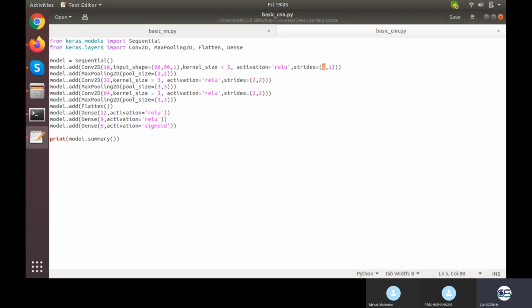So if I go for changing it to 2 by 2, what will it be? 96 minus 5 is 91, divided by 2. 91 divided by 2 would be something like 45.5, and adding 1. Let's see this particular stuff.